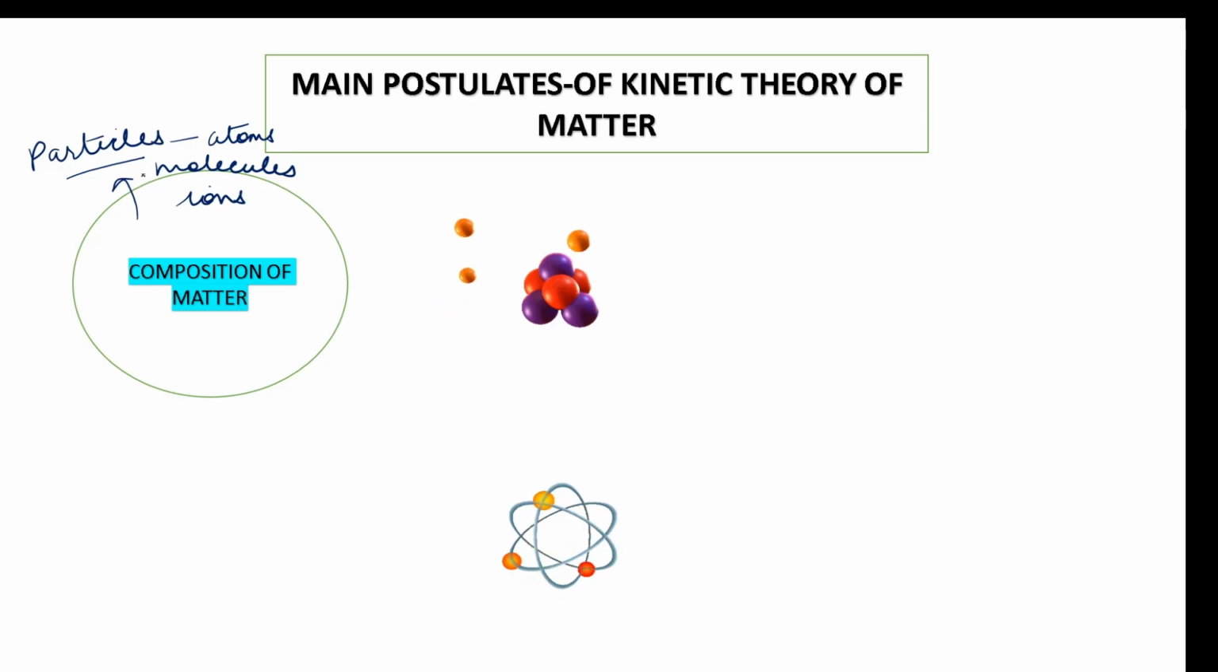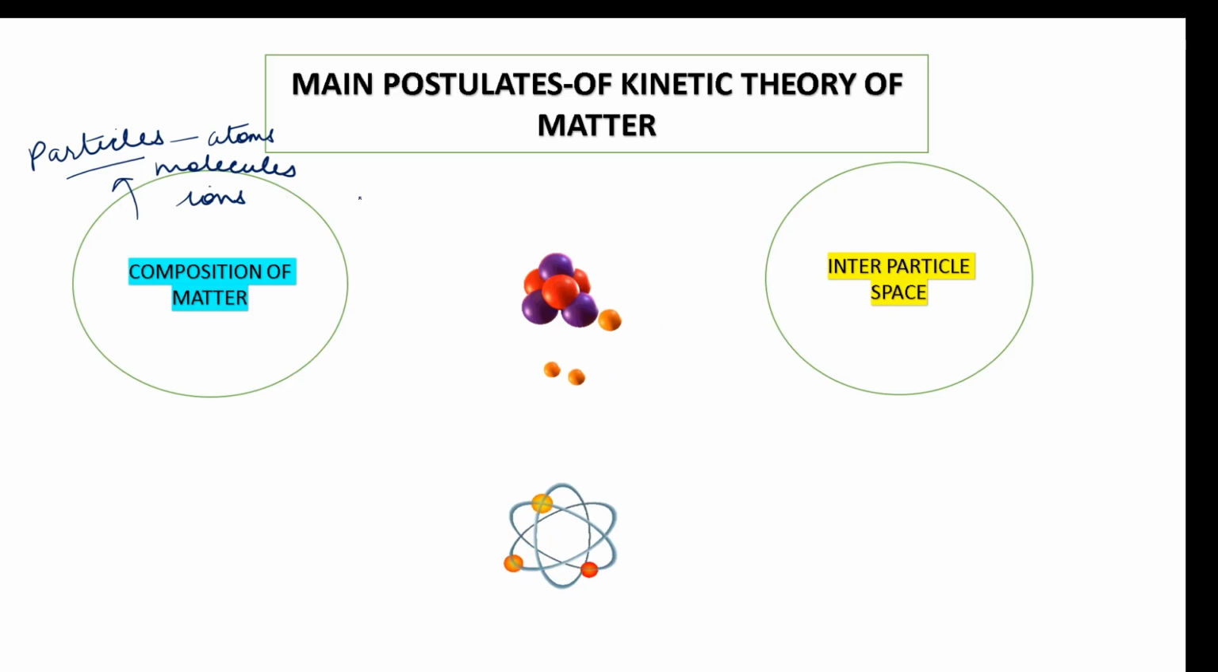Next postulate talks about the interparticle space. What do we understand by this term? It is how the particles are arranged. If for example I am seeing the arrangement of particles in solid state, what are we going to see? That the particles are closely placed together and the spaces between them are minimum. The spaces between the particles are called the interparticle space, and in case of solid the interparticle space will be the least.